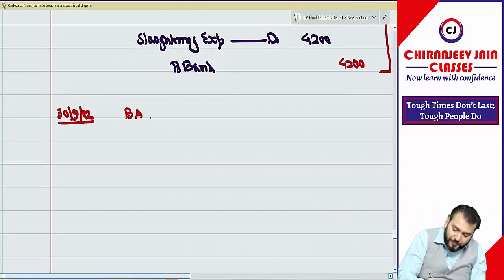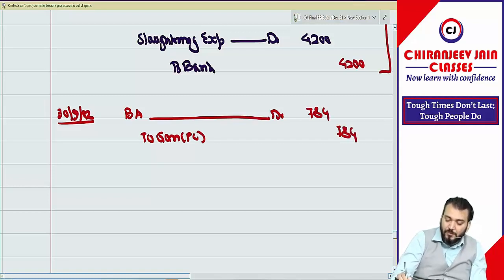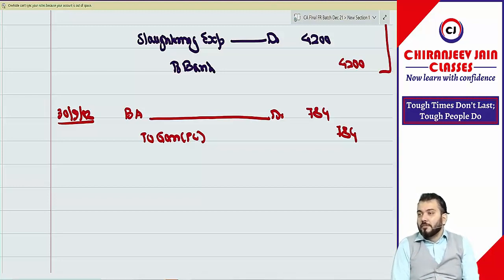Biological asset account debit to gain transferred to PL, 784. Done. This question, if it comes, will be a minimum of 10 marks. Correct? Understood?